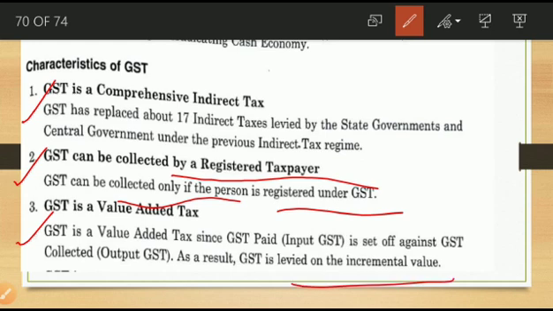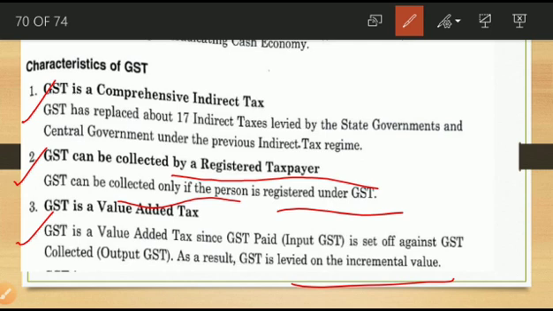Whatever you paid is called input GST, and you can adjust it. As business people, they are paying tax, and at the same time they are collecting tax from customers. Whatever they paid, they can adjust against what they collected as GST. So only the balance they want to pay. That's why GST is a value added tax.